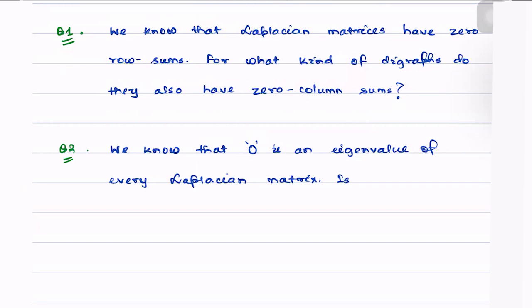Meaning, the algebraic and geometric multiplicities are not equal to 1, let's say. Then which of the following is true?